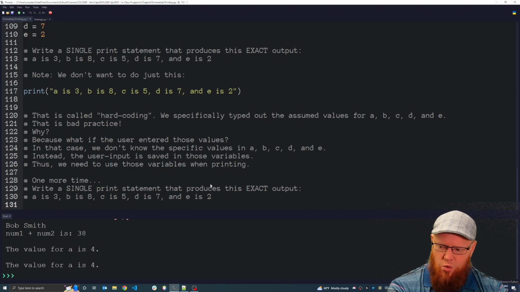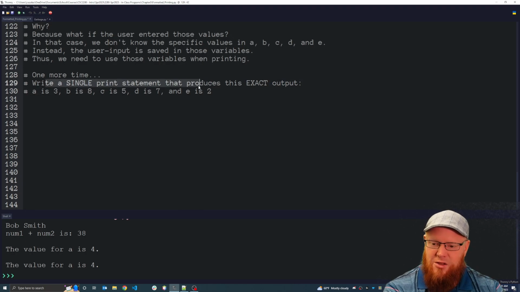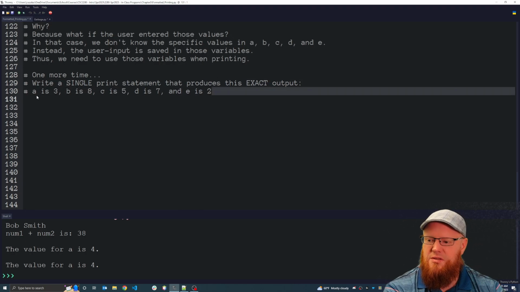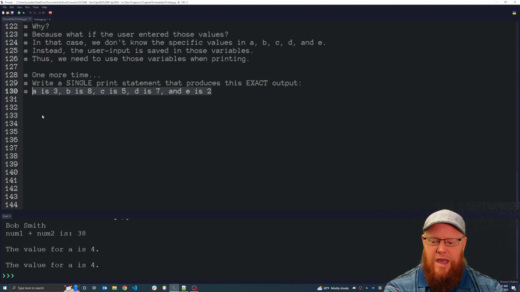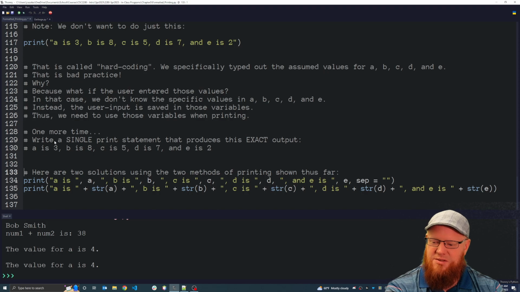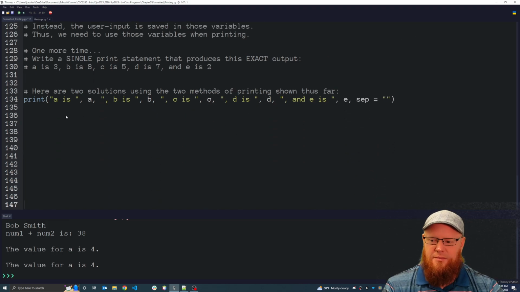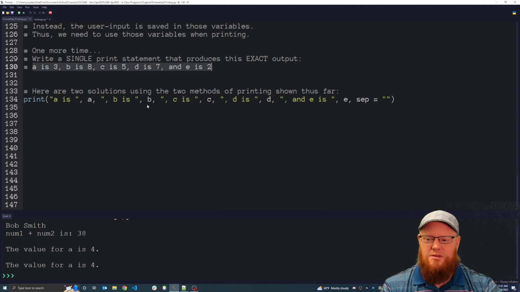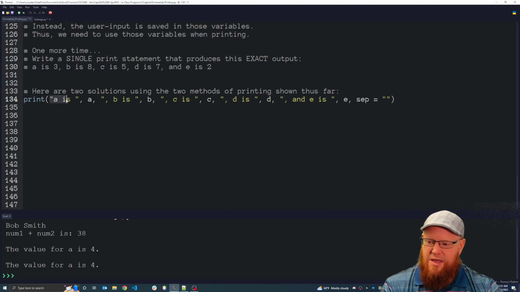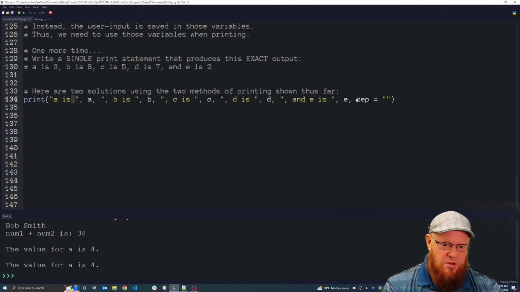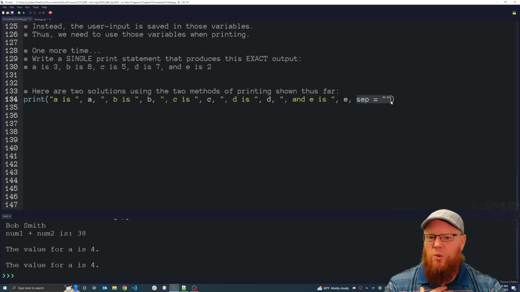So one more time, we want to write a single print statement that produces this output. How do we do that? It's so nasty. I don't even want to type it again. I was tempted to, but here is how we would do that using the comma method. If you want to get this exact statement to print, you'd have to type A is space, and notice we're going to use sep because we want control as the programmer. We don't want Python to include spaces in various places we may not be expecting them.